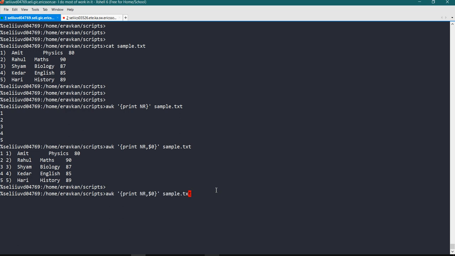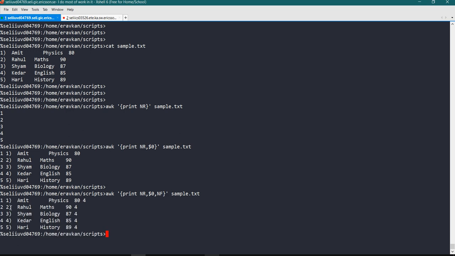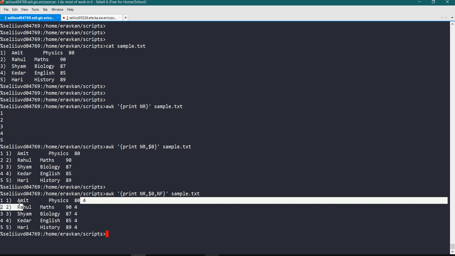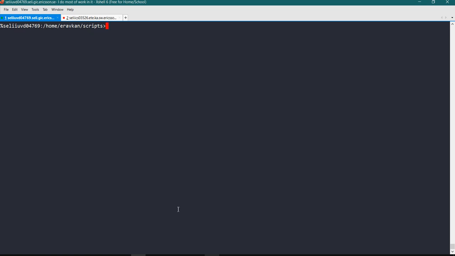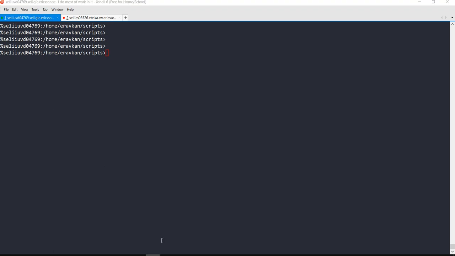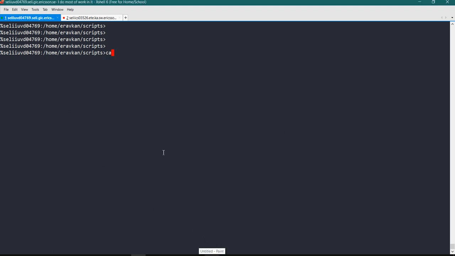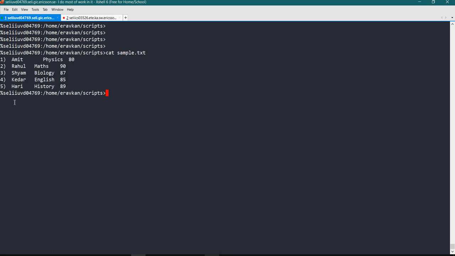Now I want to print NF, number of fields also, in each record. So this contains 4 fields, this also contains 4 fields, this also contains 4 fields. So let me explain again the concept of line number NR. This is a very important concept, because without this you will not be able to proceed further.